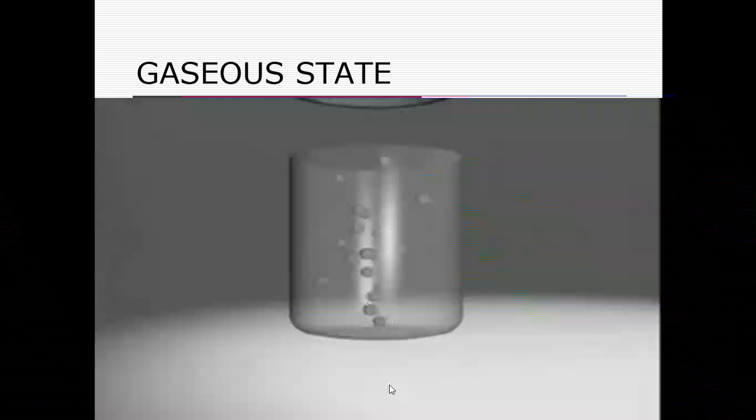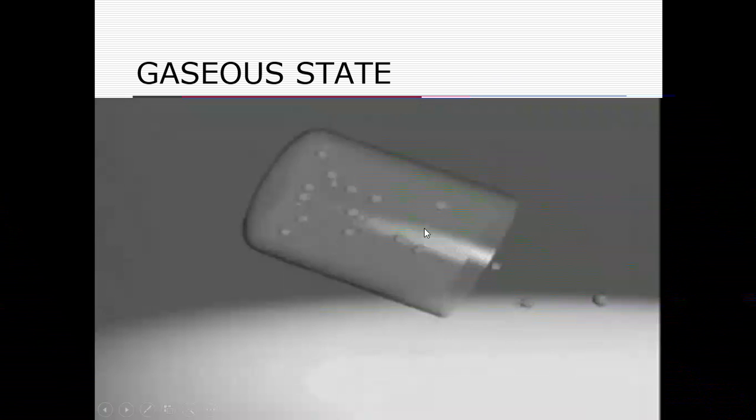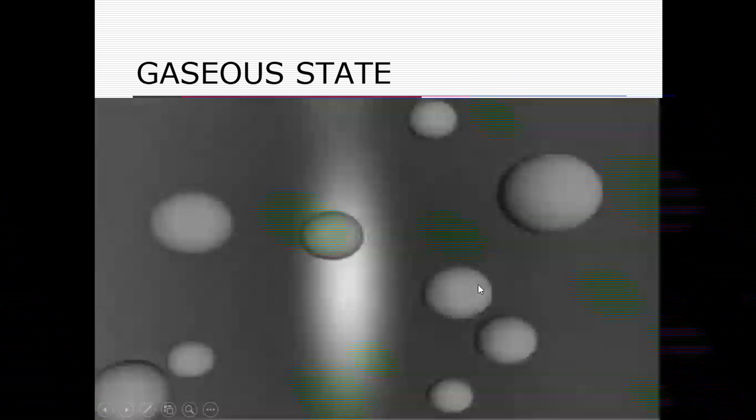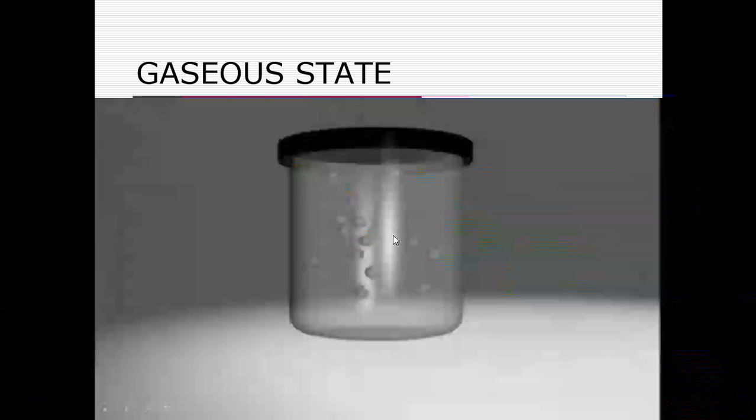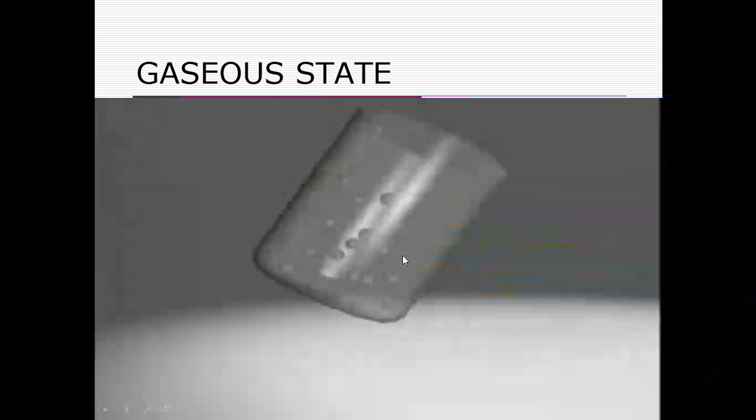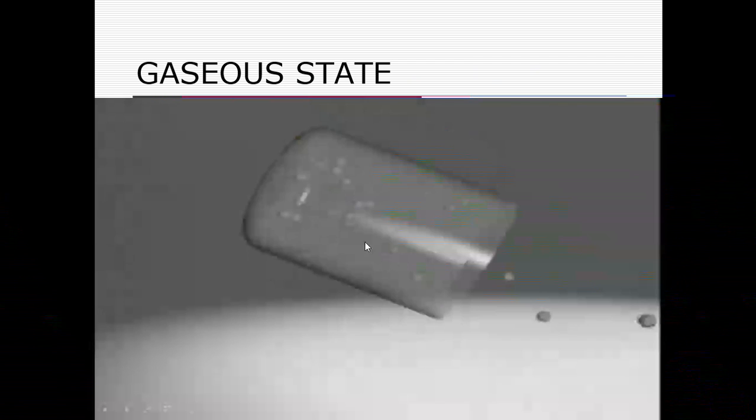They are not tightly bonded together like solid or liquid. The force between them is very weak. There is no force of attraction between them, so that is why they are not bonding together. And here these particles move apart. See how they are moving apart from each other, and they spread out.